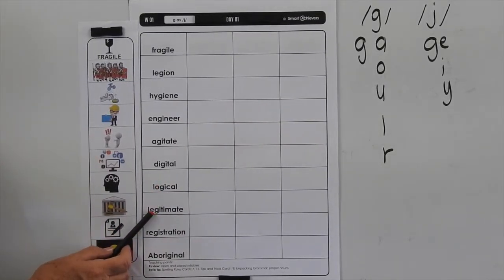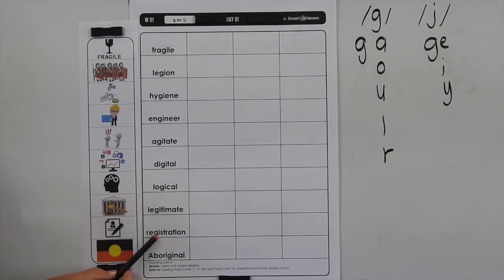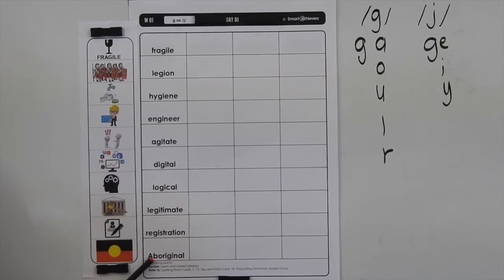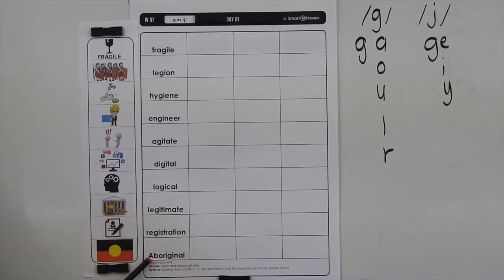Legitimate means justified. Registration means a process of being recorded on an official list. So car registration is a certificate that you own a car and it is roadworthy. So that's a typical form of a registration. Aboriginal means inhabiting or existing in a land from the earliest times or before colonists arrived, and it also means indigenous.